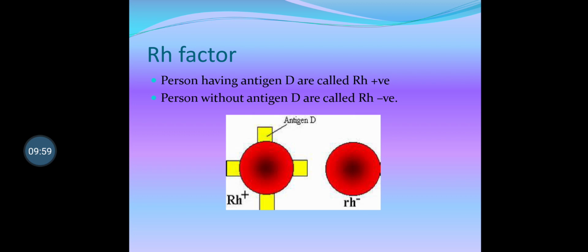On the right side there is Rh negative, without antigen D. So the person who has O negative blood group is a universal donor. That means it can be donated to any positive and negative blood group. Whether Rh factor is positive or negative, an O negative person can donate blood to any other blood group.